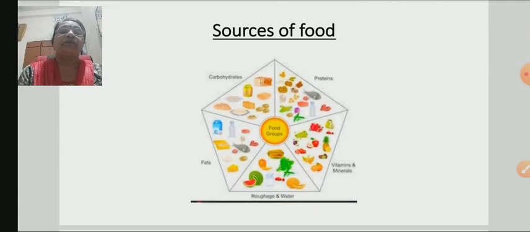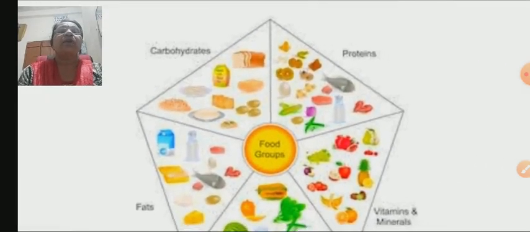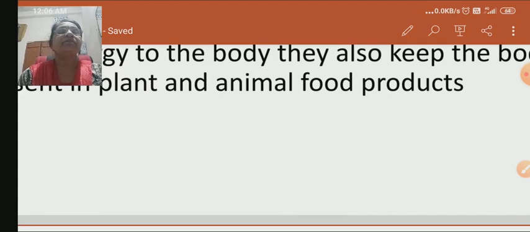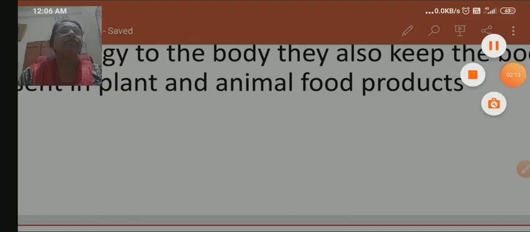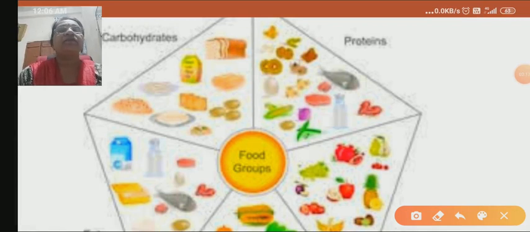Then sources of food. What is the major source of food? The major sources of carbohydrates are all types of cereals like wheat, rice, jowar, bajra, barley or wheat bread.